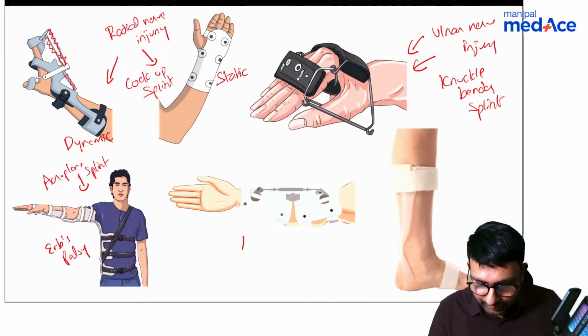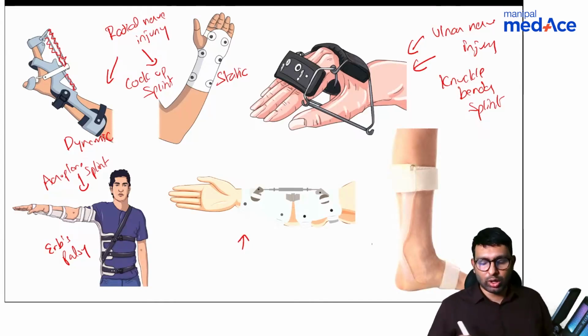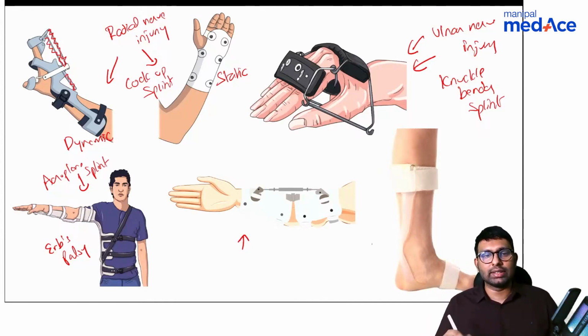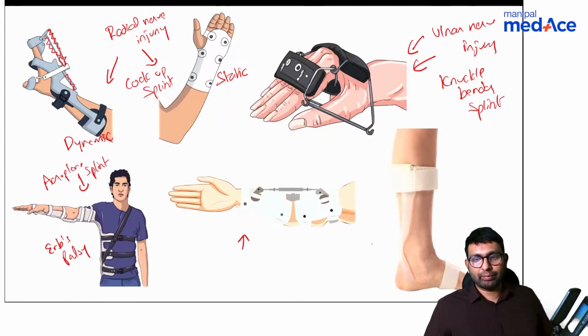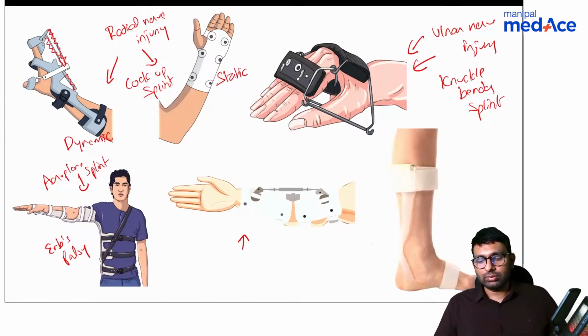Now look at this. One of the years this was a question, and I remember many students marking this as a cock up splint. Most of them have marked this brace as a cock up splint. What do you think this is? Dr. Jain says it is turnbuckle.